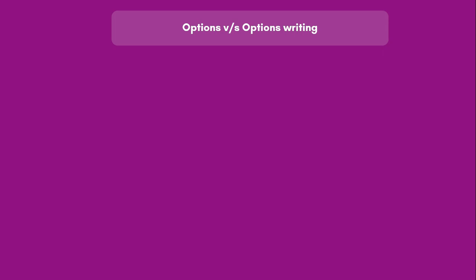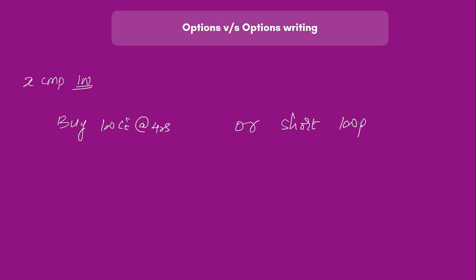Now let me give you difference number 3. For example, if there is an X stock whose current market price is again say 100 rupees, and I can either buy a 100 call at say 4 rupees, or I can short a 100 put again at 4 rupees. Now if the lot size is say 5,000, then to buy the 100 call, my investment is 5,000 into 4, that is 20,000.